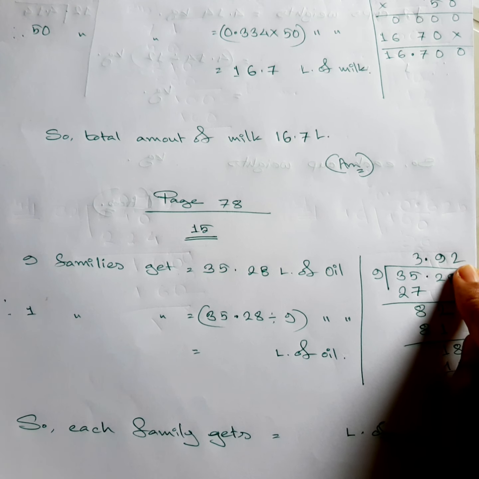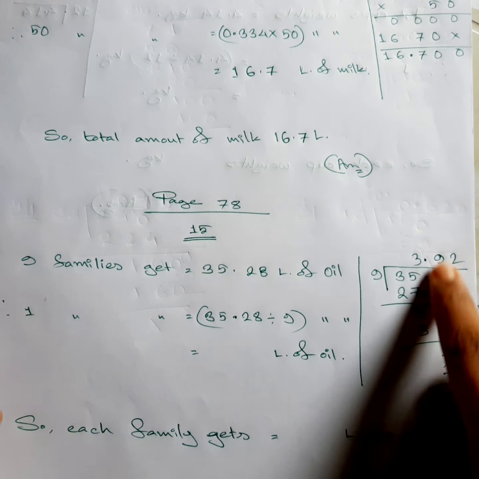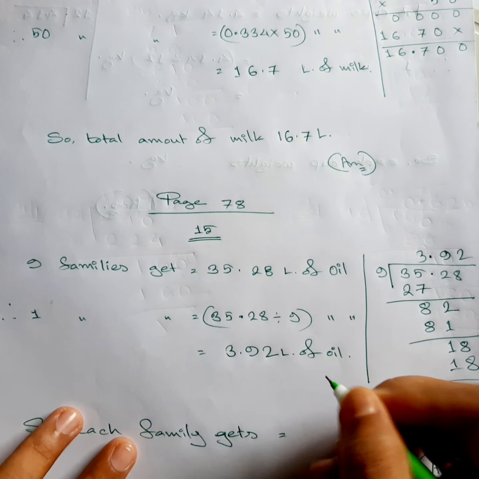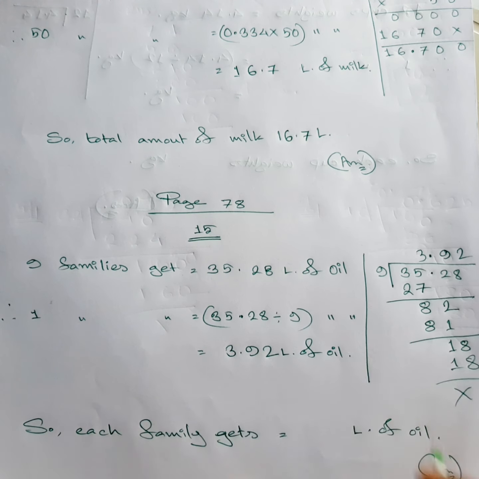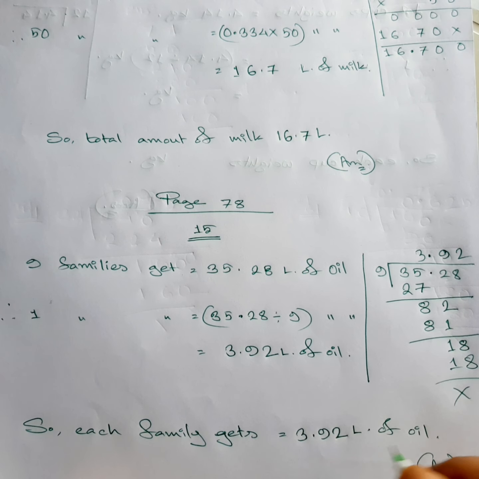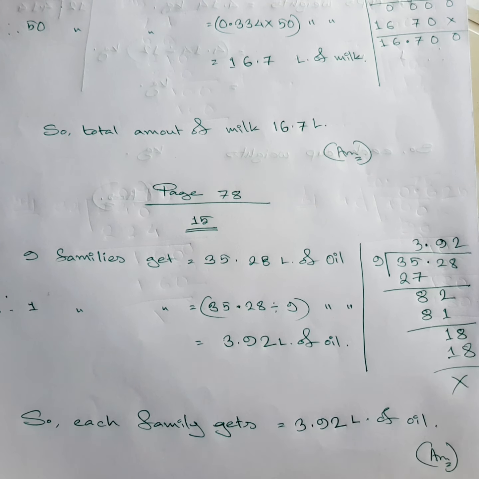3.92. Let me check the answer sheet for one. Yes, the answer sheet says the answer is this. So it is 3.92 liters of oil for each family. This is your answer. Just write down the answer on the last part like this. That's it, your math is done.